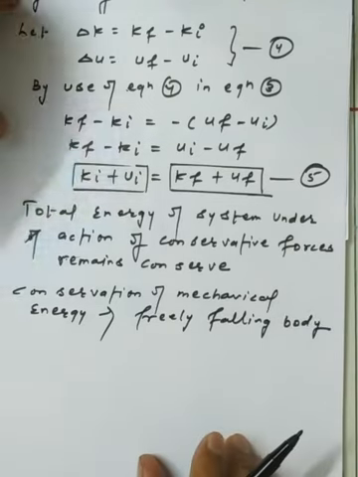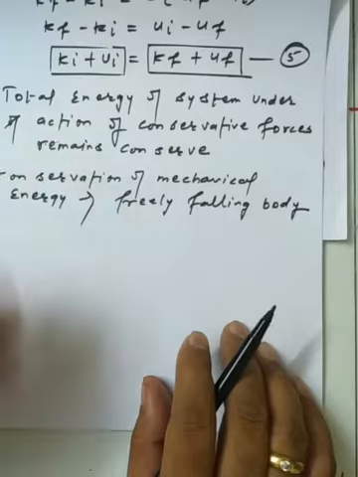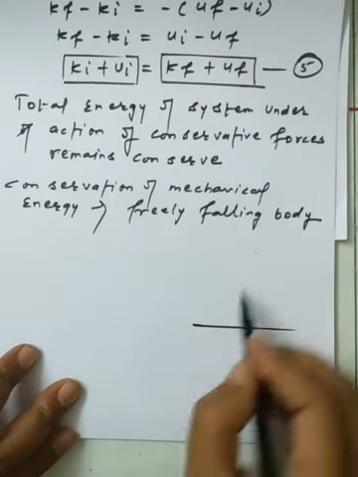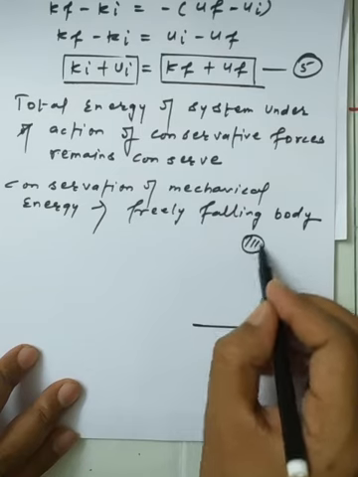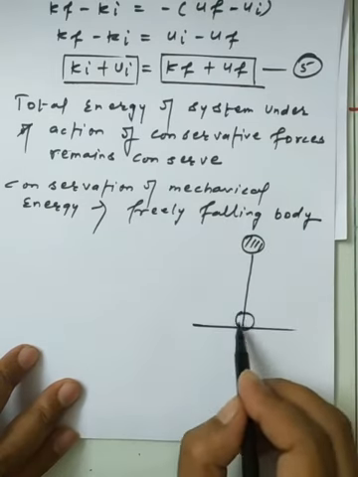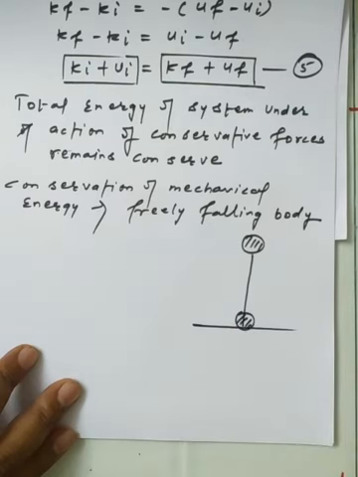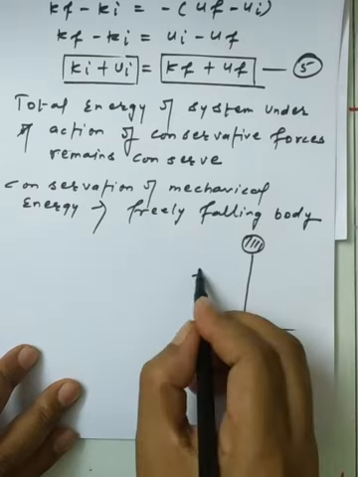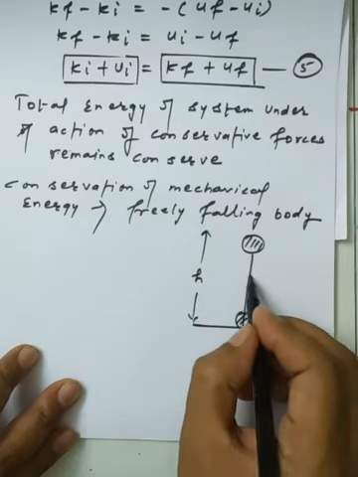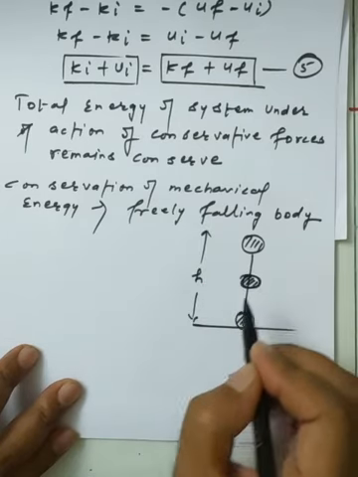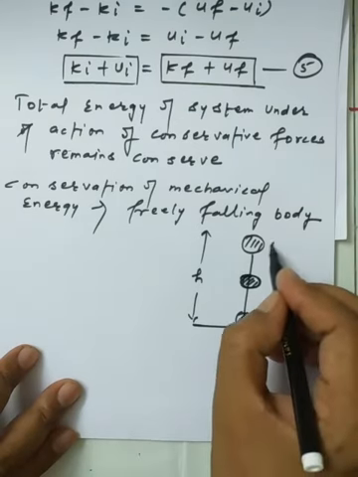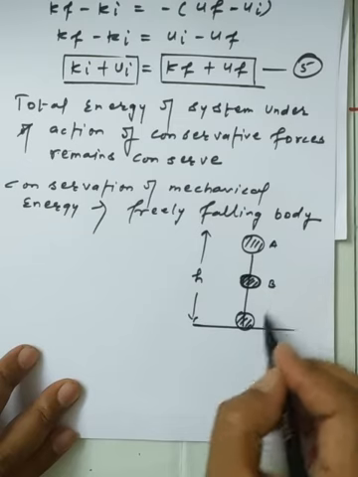Here we are assuming a body having mass m, making its movement toward the surface of the earth. It is coming down from a height h. This is the midpoint of the path where the body is reaching. This is position A, this is position B and this is position C.